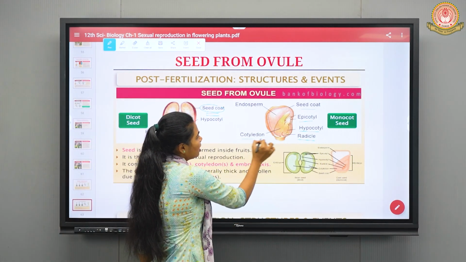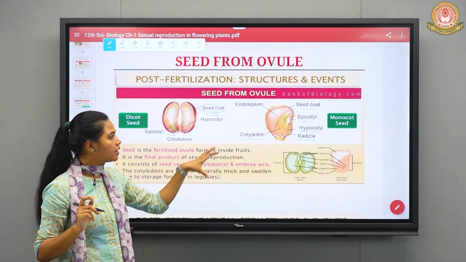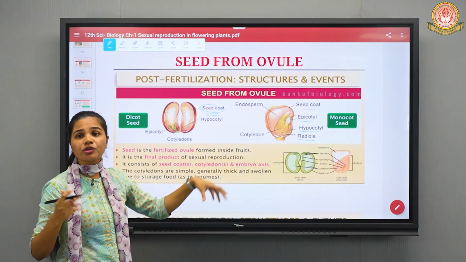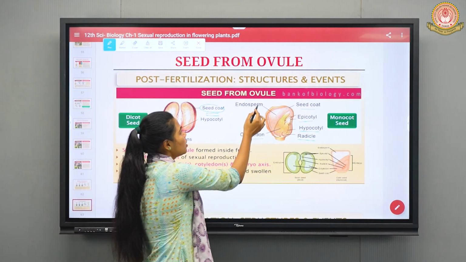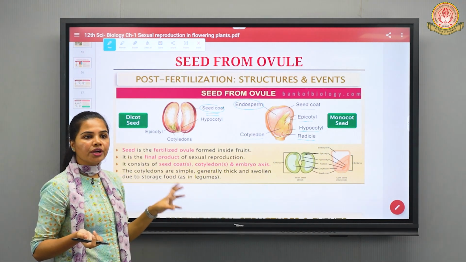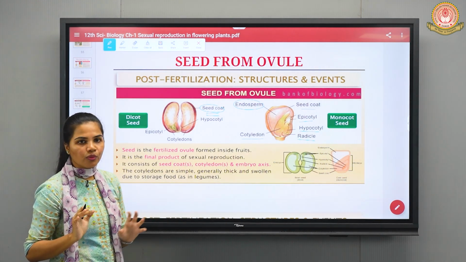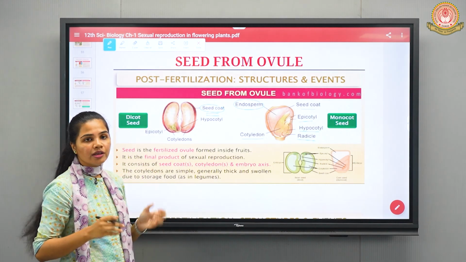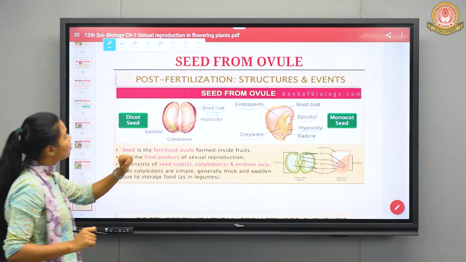Then the single cotyledon will be present as it is a monocot, or you can also call it the cotyledon or seed leaf, or scutellum in the case of monocots. Okay. Then the endosperm, which we have already discussed. It is going to give nutrition to the developing embryo. So obviously being a seed, it needs a food reserve. Fine? Okay. Moving forward.